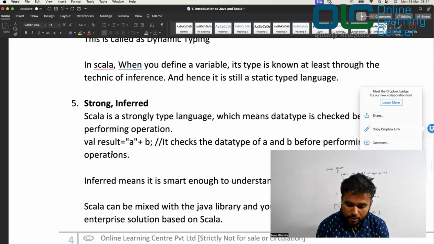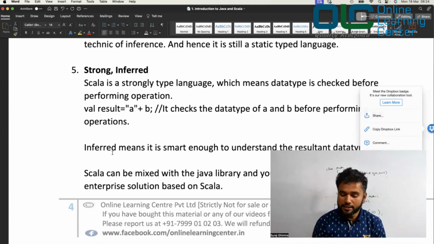Now, strong and inferred. So Scala is a strongly typed language, which means the data type is checked before performing operations, right?